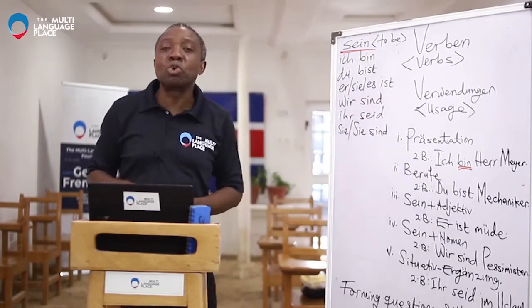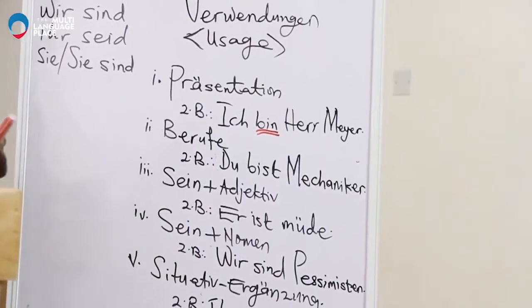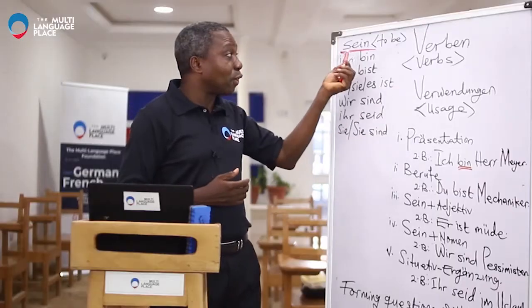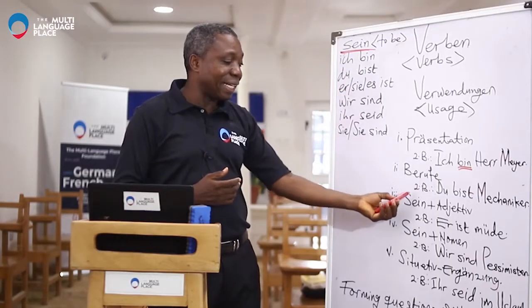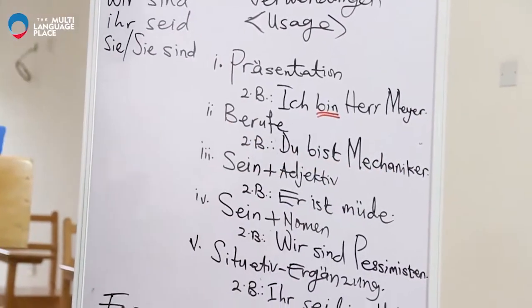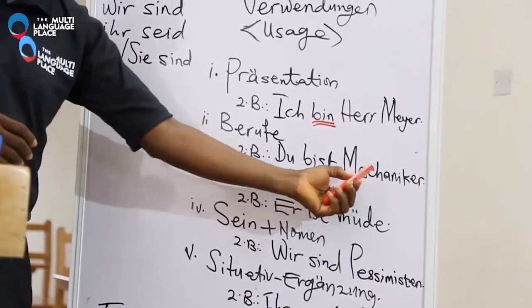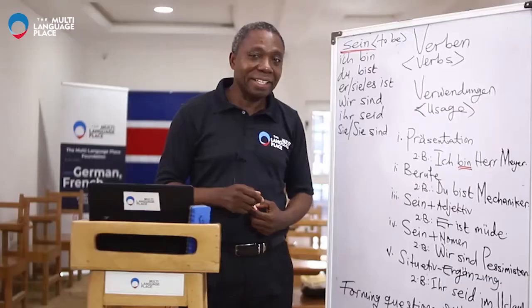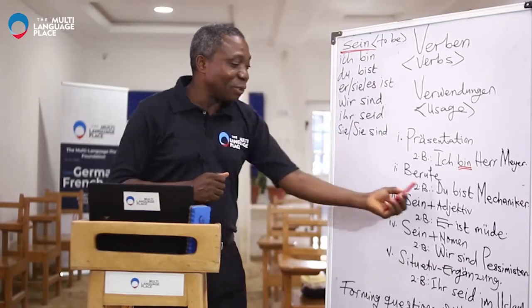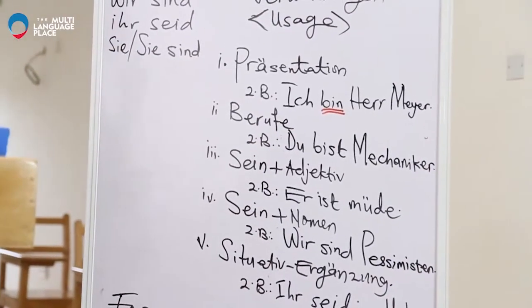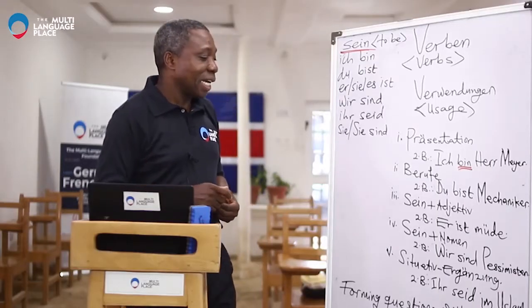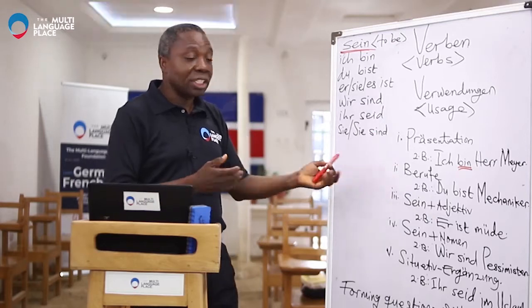The second one is Beruf, and that is profession. If you want to express your profession to somebody, it is this same verb that I'm going to make use of. And I have an example here. Du bist Mechaniker. You say it after me. Du bist Mechaniker. Say it again. Okay? Very good. Du bist Mechaniker simply means you are a mechanic. And that's the second usage of the verb.